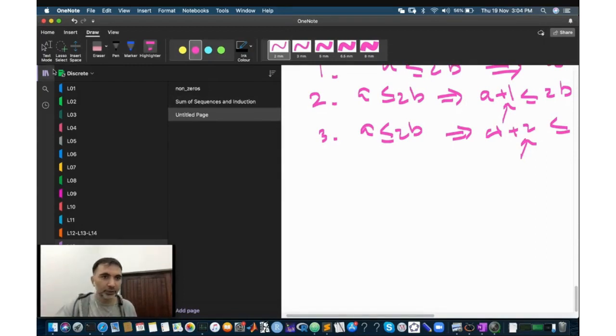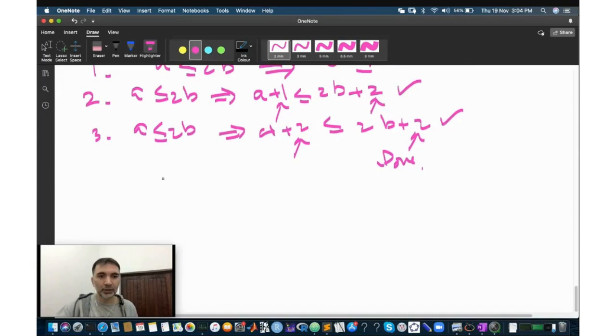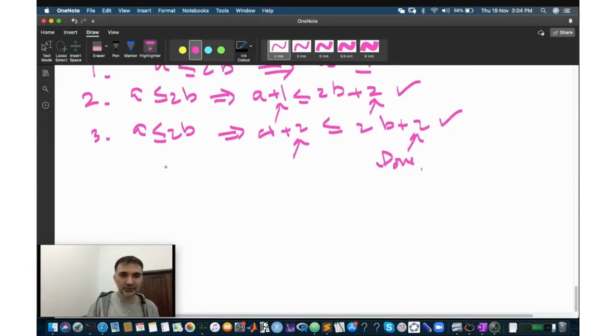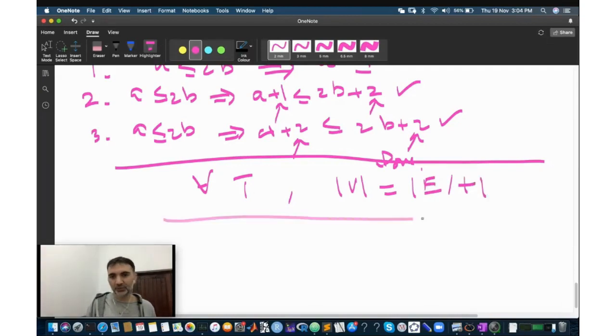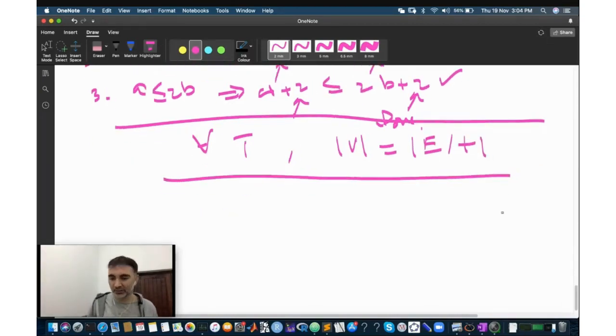Okay, good. So for example, remember we said that for all trees the number of vertices is equal to the number of edges plus one. And we proved this using structural induction. Okay, let me prove it for you using simple plain classic induction, strong induction.